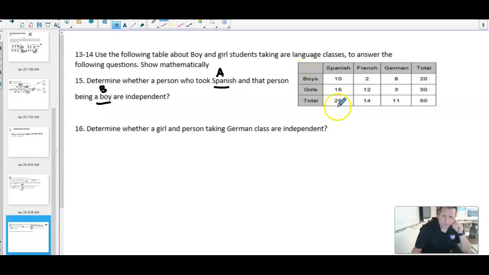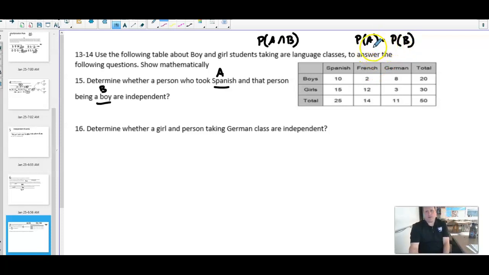To prove that things are independent, I'm going to use this nice little equation. I'm going to find the probability of A and B, which we did in a previous video. Then I'm going to find the probability of just A and multiply it by the probability of just B. If these two things are equal, then we say they are independent. If they're not, then they are dependent.